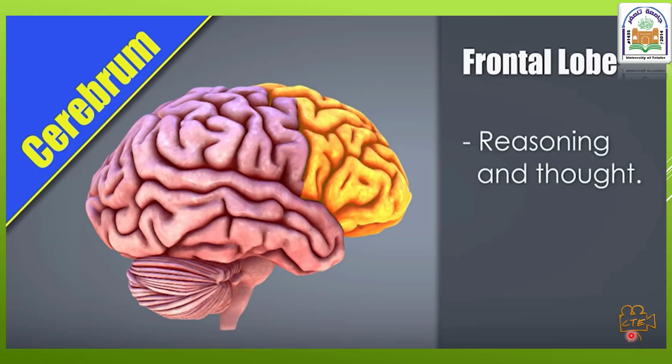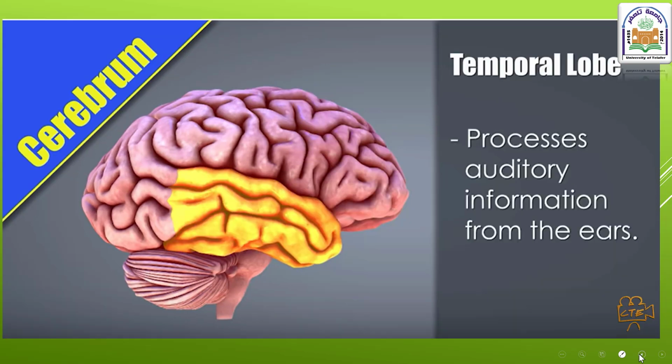Now, the frontal lobe of the cerebrum is concerned with all intellectual activities, reasoning, and thought, while the temporal lobe is concerned mainly with the processing of auditory information, hearing. The sound signals reach this area by the cochlear branch of the vestibulocochlear nerve, and here the signals will be interpreted as sounds.